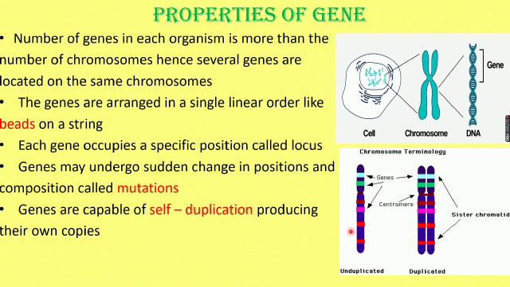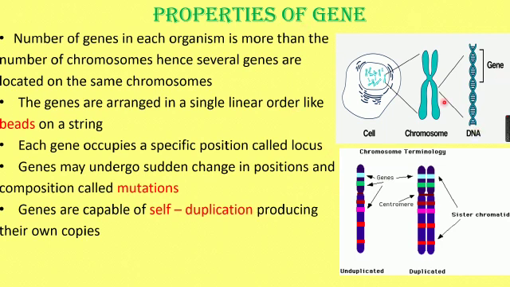Now clear? So the genes are arranged in the chromosome in a linear order like beads on a string, and they occupy a specific position called a locus. Sometimes they undergo sudden changes in position, and these are called mutation. They are capable of self-duplication. So the properties of a gene is a very important question.